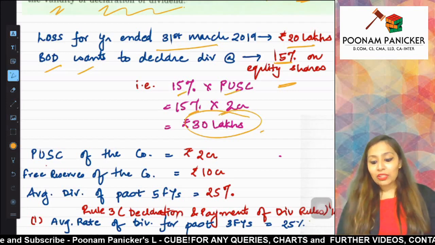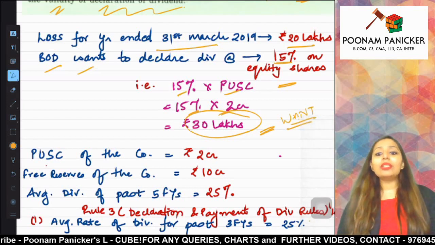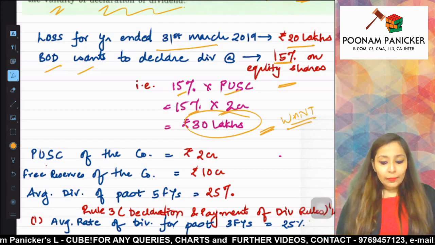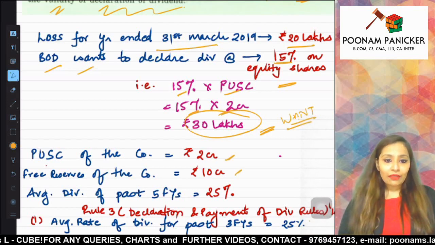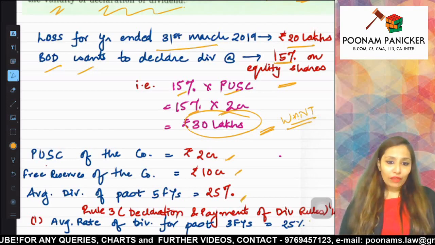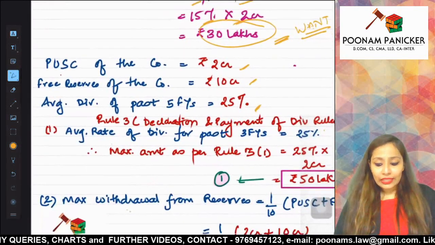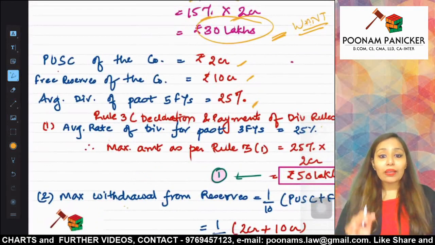This is how much they want to declare. We have to decide whether their decision is actually valid or not. Now, the paid up share capital of the company is 2 crores, free reserves are 10 crores, and average dividend for the past 5 years is 25%, as we have seen in the question. Now, we have seen that rule 3 has got 4 sub rules and we will have to comply with all of them.